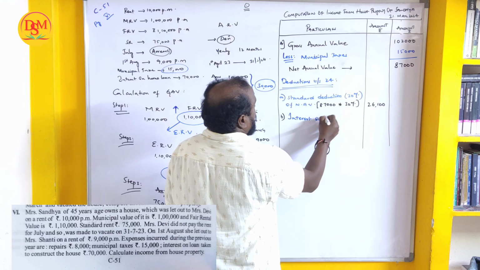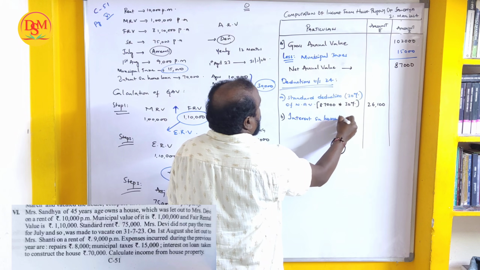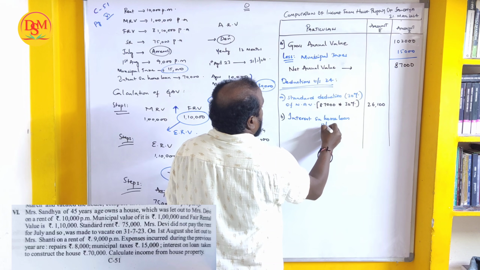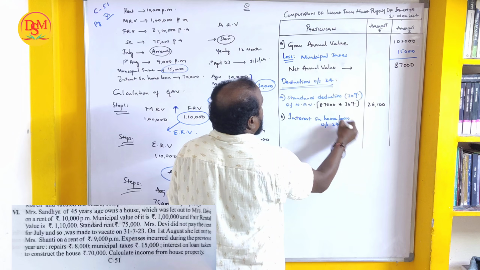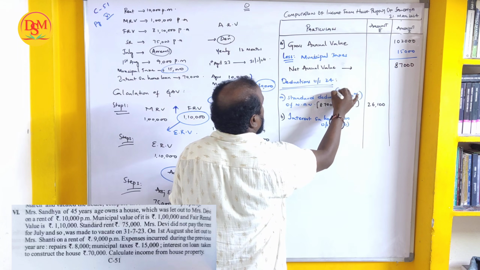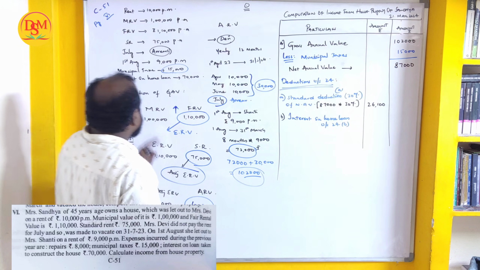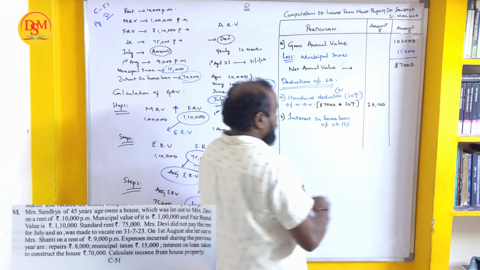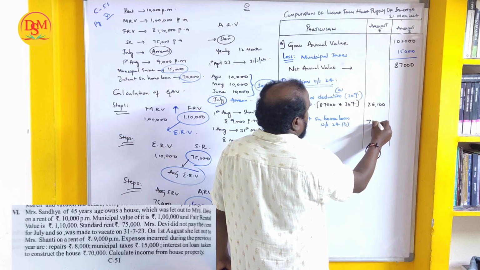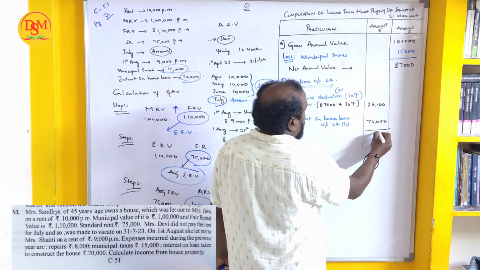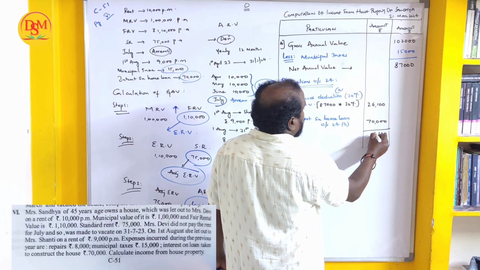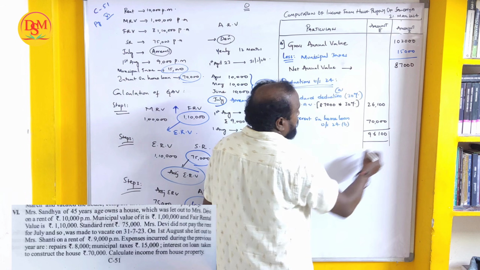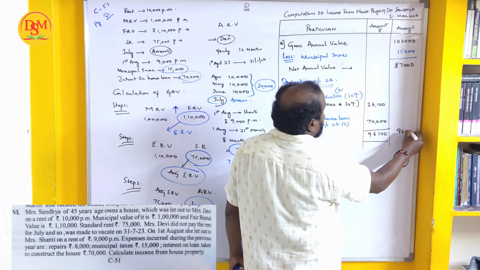Interest on home loan, which comes under section 24B. Standard deduction is under section 24A. Interest on home loan is how much? 70,000. Take 70,000 as deduction. How much is the total? 96,100.